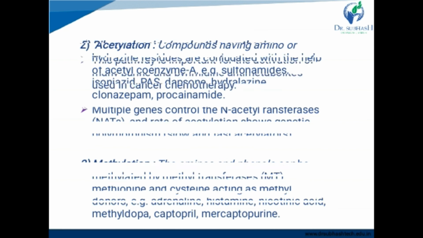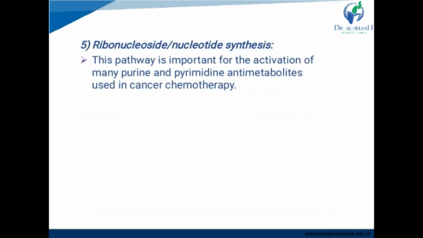Okay. Now, the last phase 2 reaction is ribonucleoside or nucleotide synthesis. This pathway is important for the activation of many purine and pyrimidine antimetabolites that are used in cancer chemotherapy, like mercaptopurine. Okay, so this is all about drug metabolism, phase 1 reactions and phase 2 reactions. Friends, this is an important point from the exam point of view if you are preparing for exams.